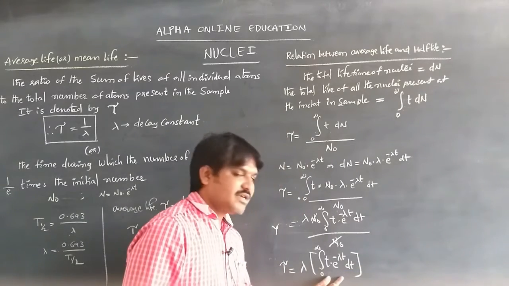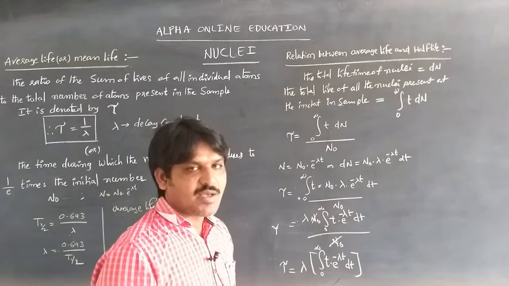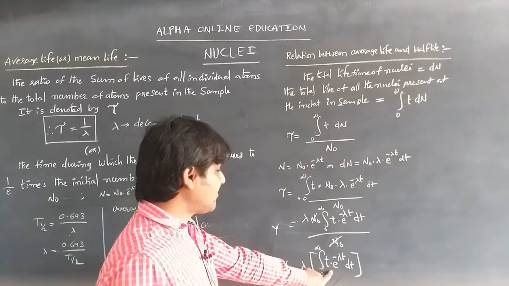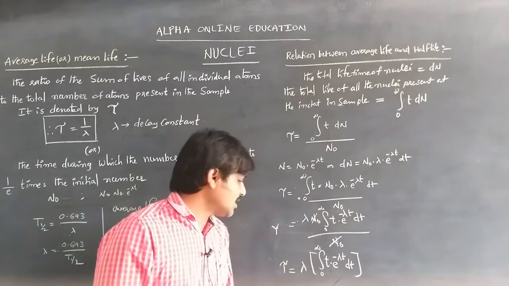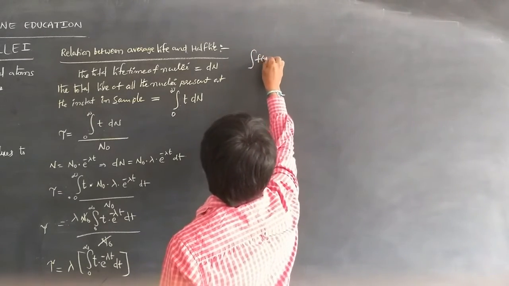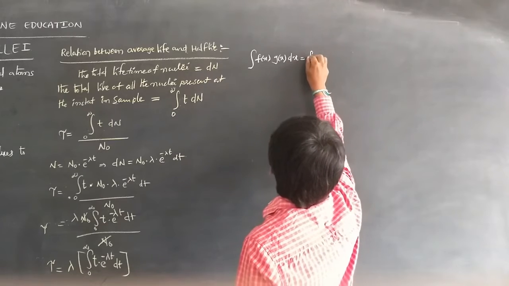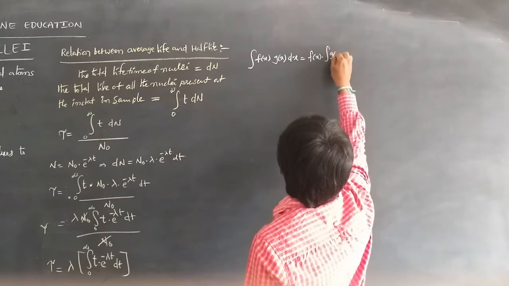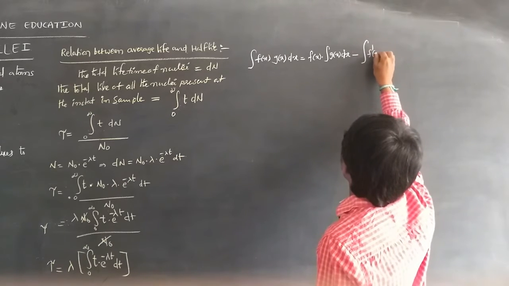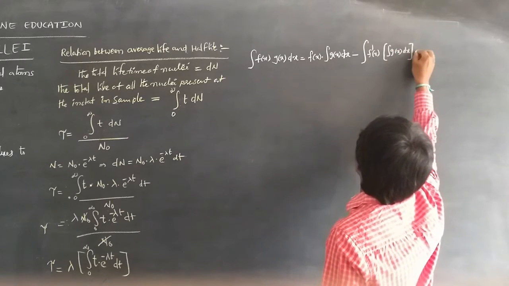For this integral we use the formula for integration by parts: the integral of f of x g of x dx is equal to f of x into the integral of g of x dx, minus the integral of f dash of x into the integral of g of x dx, into dx. By applying this formula to the equation, we can get the result. Let's do the problem.